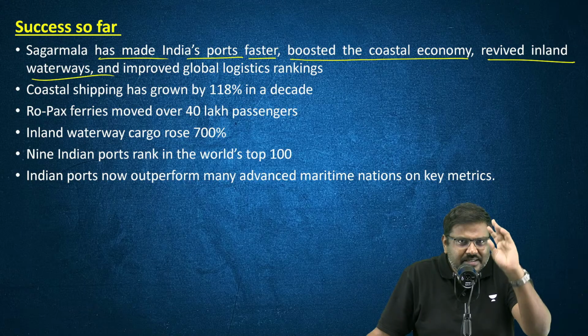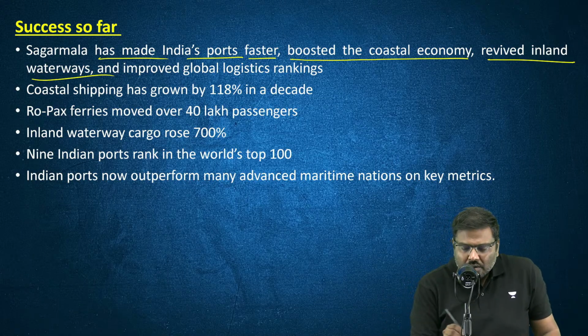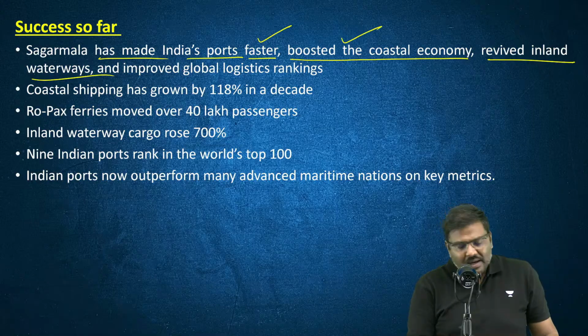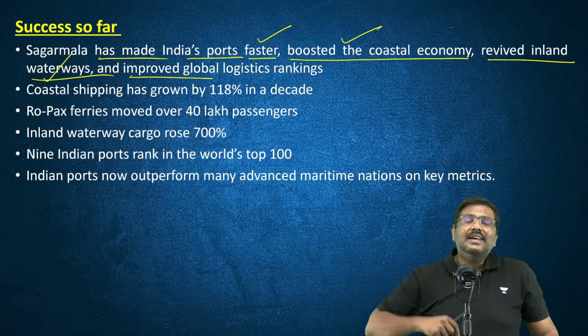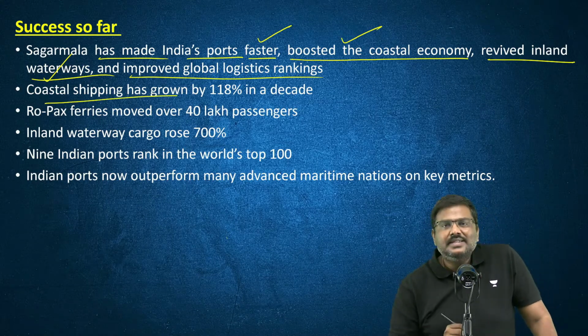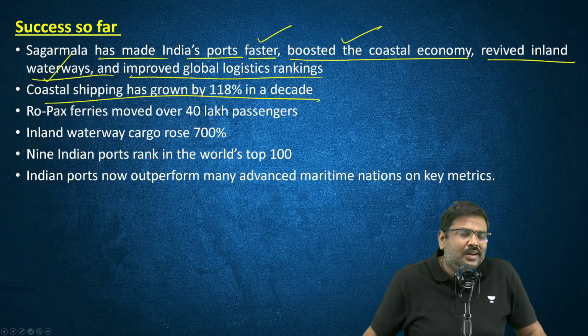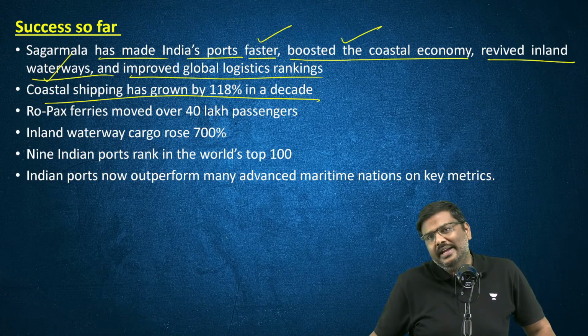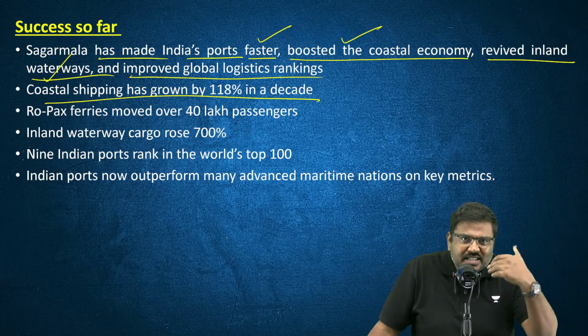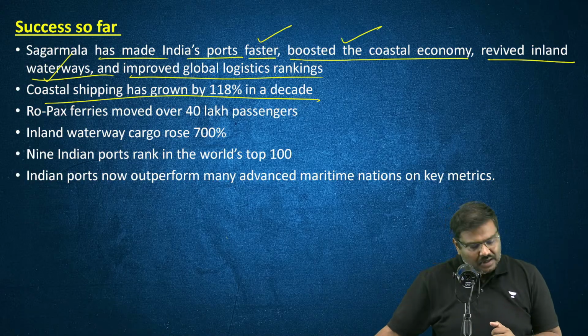We are developing these inland waterways. So it has made the ports faster, boosted the coastal economy, revived inland waterways, and improved India's ranking in the global market. Coastal shipping also has increased by more than 110% in the last 1 decade. The amount of imports and exports we are doing has increased by more than 110%.